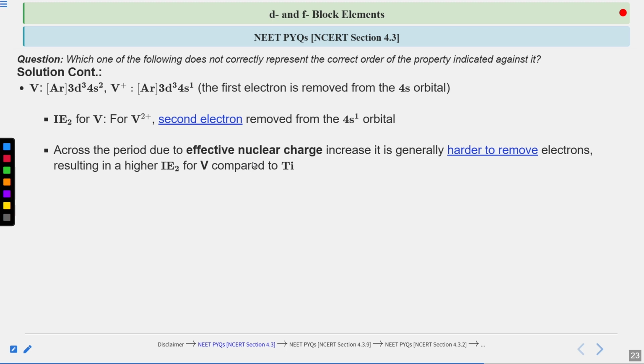Across the period, as you go from titanium to manganese, there is an increase in the effective nuclear charge.